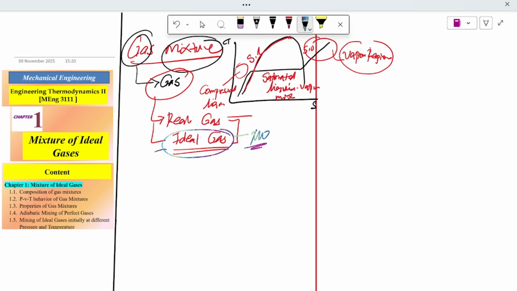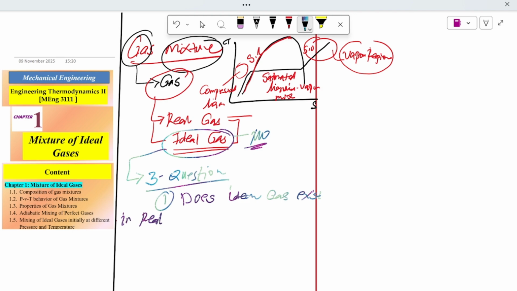Before we go into ideal gases, let us put three questions. These three questions help us understand what ideal gas means. The first one, as I told you before, is: does ideal gas exist in real life?